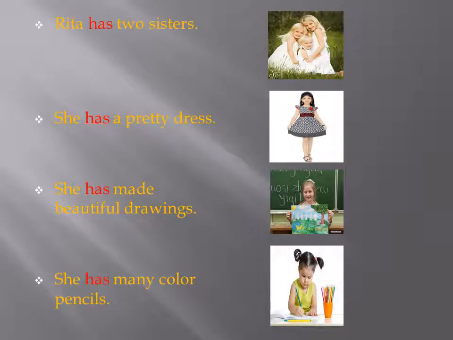Rita has two sisters. In this sentence, Rita is the name of a person, so we use has to talk about her possession. She has a pretty dress. She has made beautiful drawings. She has many color pencils. In the last three sentences, has is used with she, which talks about what Rita has.